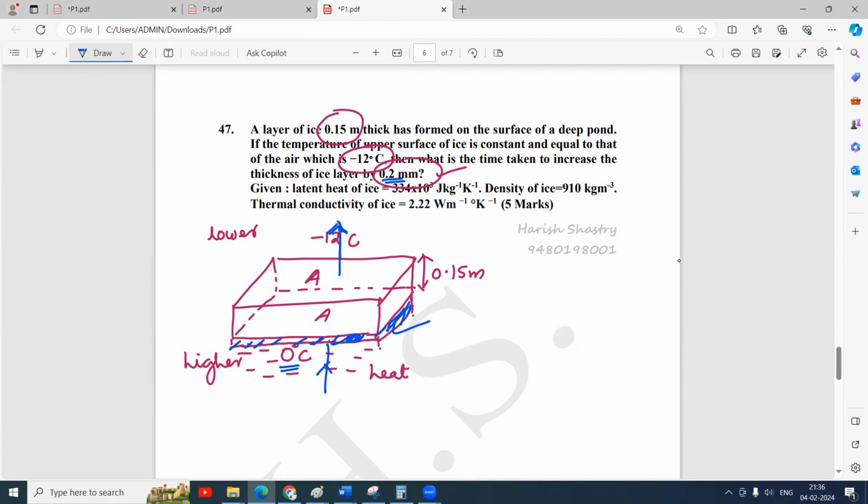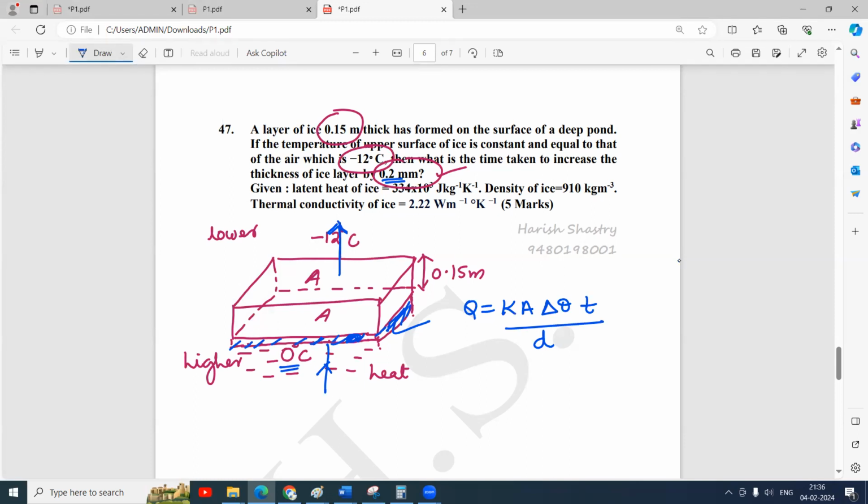And you know the formula for the flow of heat energy through a heat conductor is Q is equal to K times area of that cross-sectional surface, times delta theta, the temperature difference, times the time for which the heat flows, divided by the distance between the faces. You can write it as L or something else.